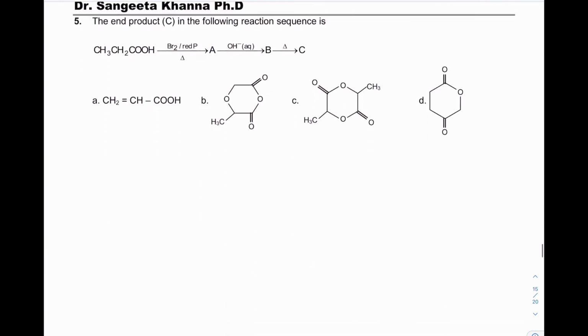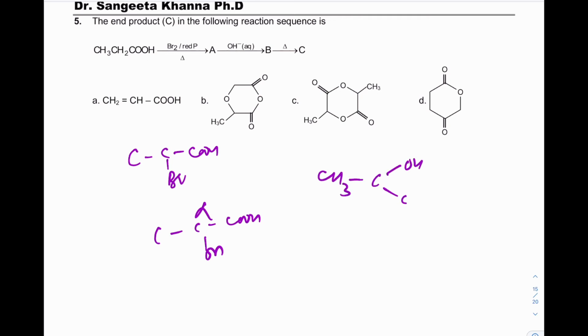Next, the first step is again HVZ. The second step is hydrolysis, and it gives alpha hydroxy acid. In alpha hydroxy acid there is intermolecular esterification, like this.